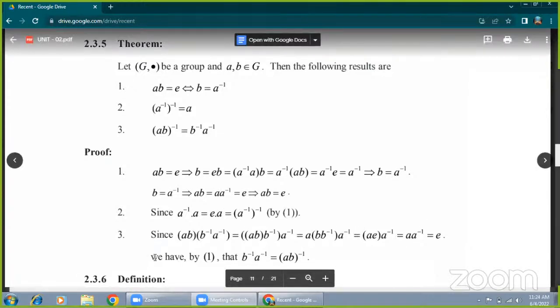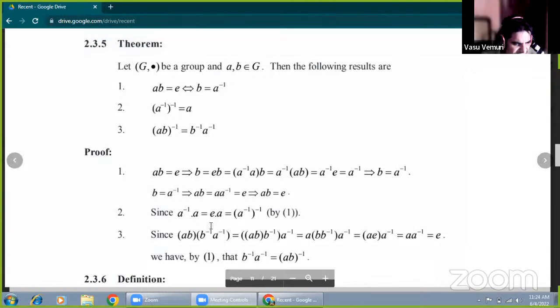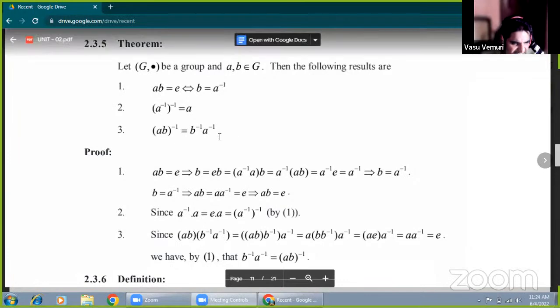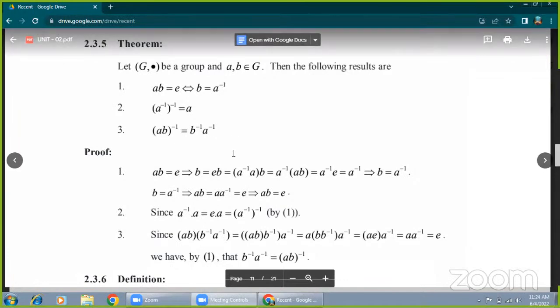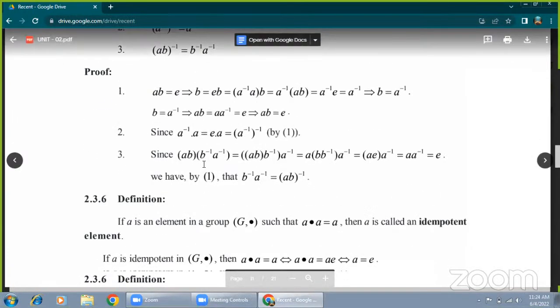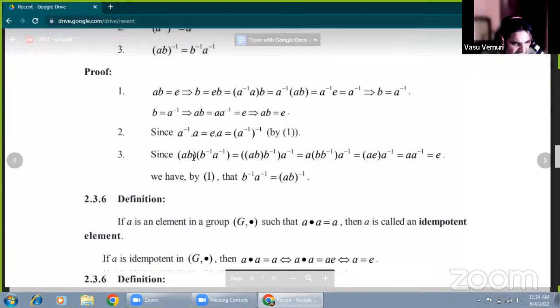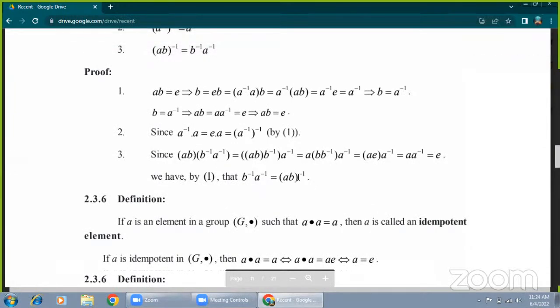By the first condition, this value is A and this value is A inverse. A into A inverse equals identity, from the G4 condition. According to that, B inverse A inverse is the inverse of AB. That is the concept. It is very simple.